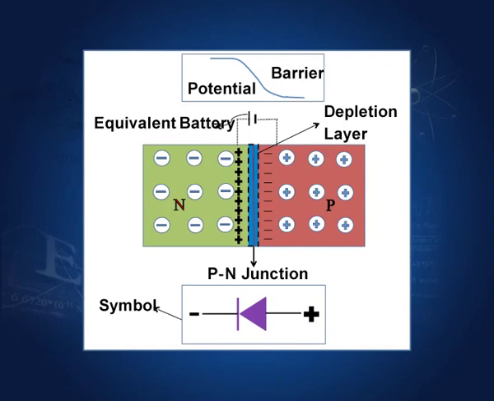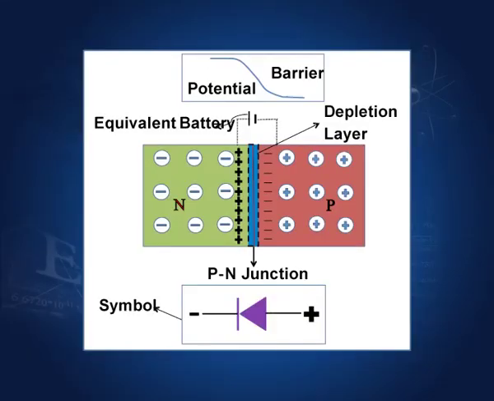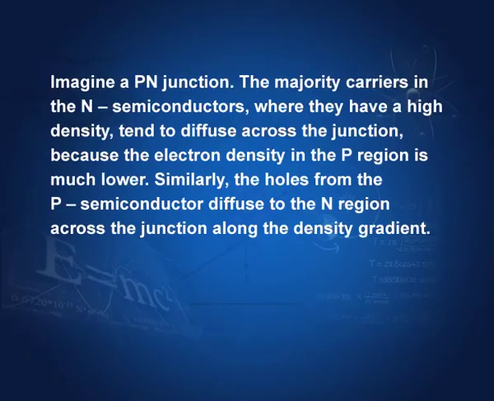Then there is accumulation of charges on both sides of this depletion layer, and the barrier created by this charge accumulation does not allow further diffusion across the junction. The symbol of a p-n junction is shown here. The p-n junction is shown like this, a symbol where this triangle is the positive side and this is the negative side.